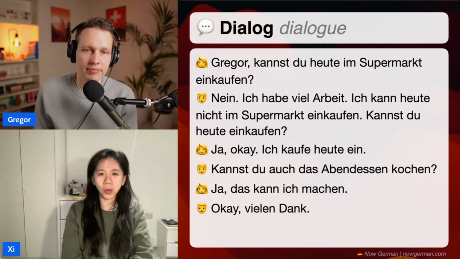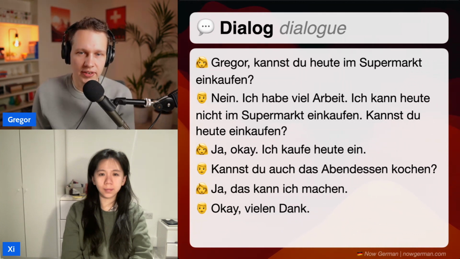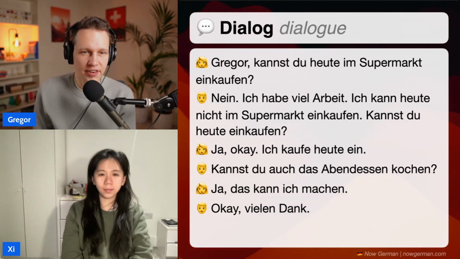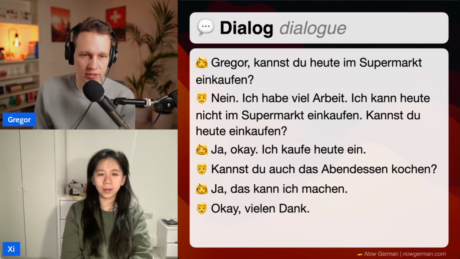Gregor, kannst du heute im Supermarkt einkaufen? Nein, ich habe viel Arbeit. Ich kann heute nicht im Supermarkt einkaufen. Kannst du heute einkaufen? Ja, okay. Ich kaufe heute ein. Kannst du auch das Abendessen kochen? Ja, das kann ich machen. Okay, vielen Dank.